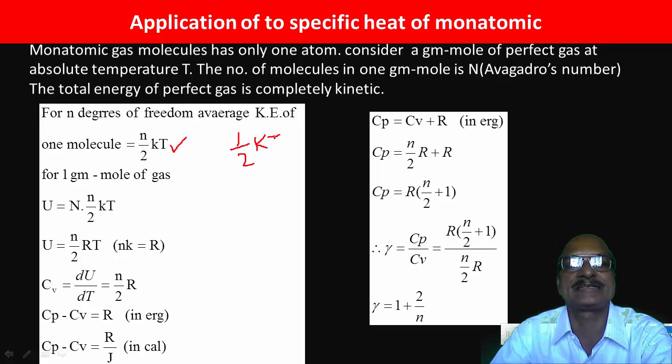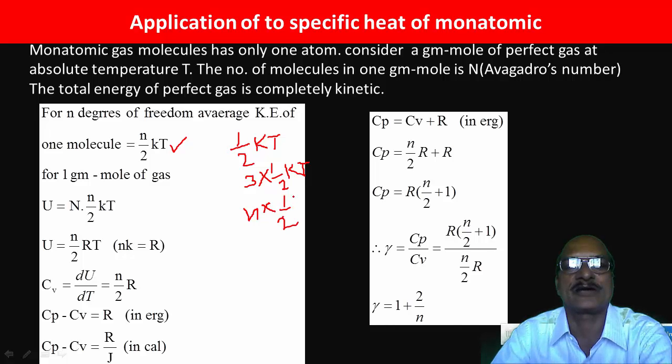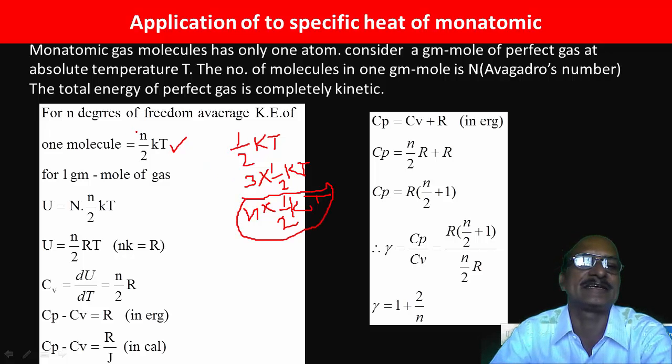If there are 3 degrees of freedom, then it is 3 times 1 half kT, that is 3 by 2 kT. If there are n degrees of freedom, then it is n into 1 half kT. So accordingly the equation is written as n by 2 kT.